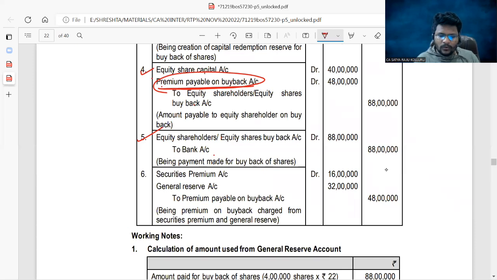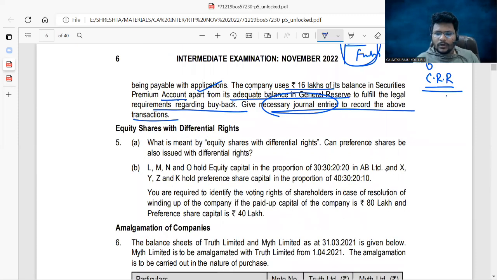That means out of this premium on buyback, 48 lakhs, 16 lakhs you can use from the securities premium and the remaining you can utilize from the general reserve. For example, if this point was not given, the entire amount we may set off with general reserve. But it was clearly given that you can utilize the securities premium 16 lakhs. That's why I debited the securities premium 16 lakhs, debited the remaining portion to general reserve, and credited premium on buyback. I cancelled it.